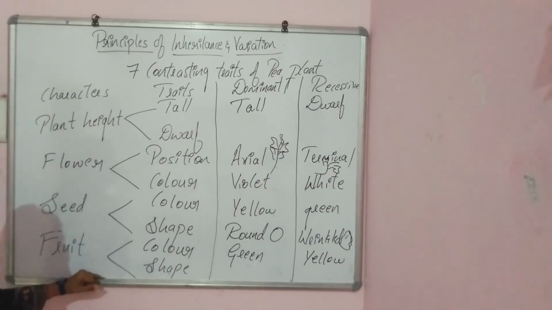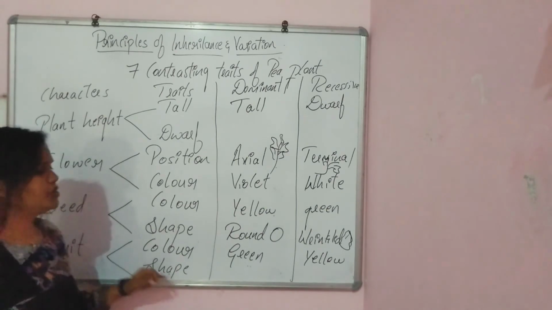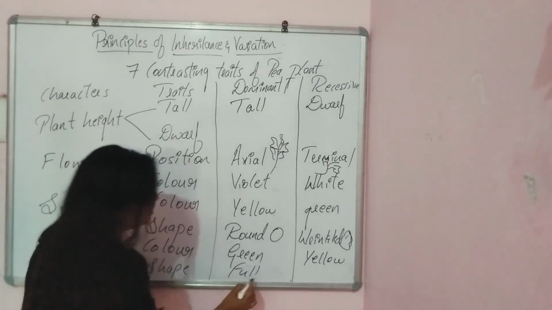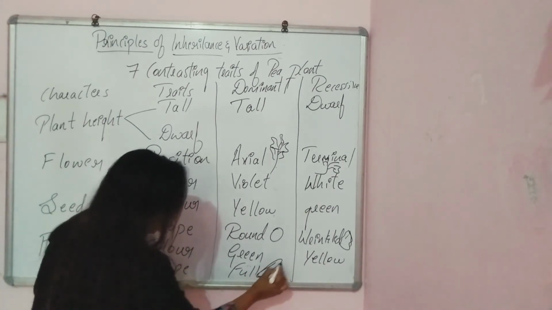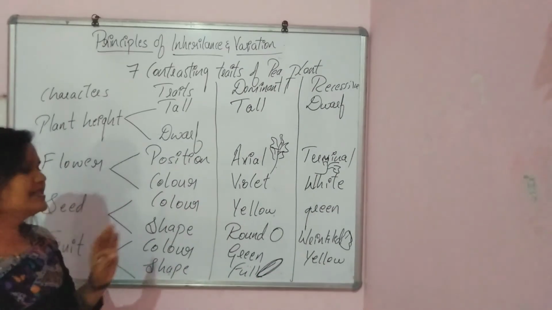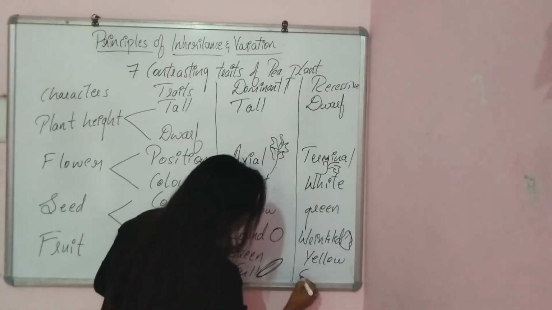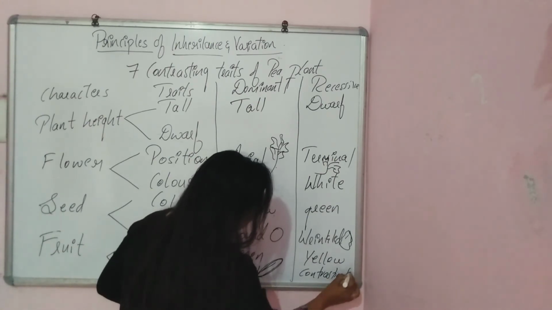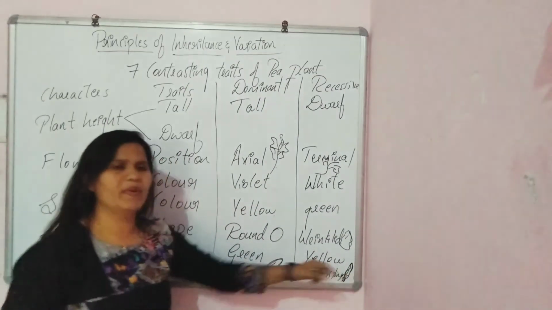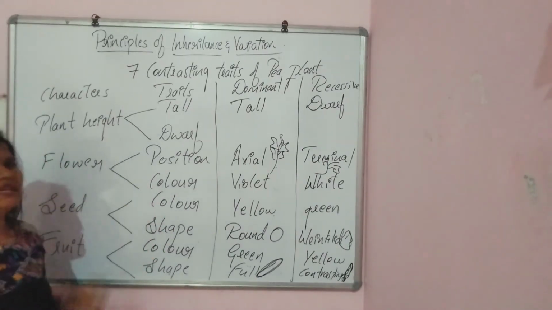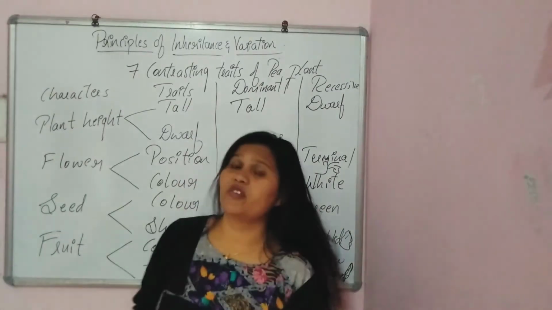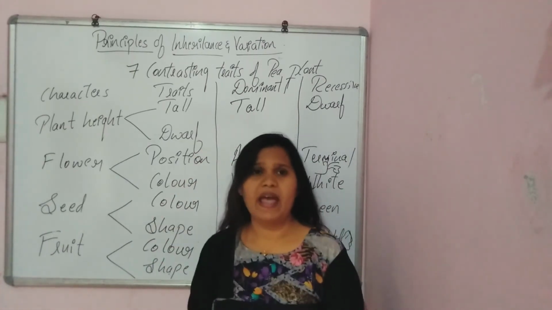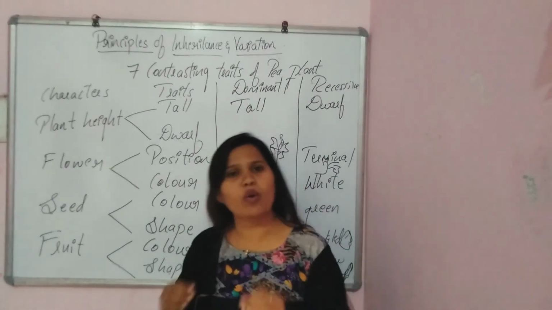And coming to the shape of the fruit, where the shape of the fruit will be full like this, where pod shape, the fruits will be fully like this, and some of them will be contrasting. That will be, some fruits will be like this, wrinkled, but they will be pod like structure. So these are the 7 traits which are given in your NCERT. Please remember these, they are very important and you need to learn this by hook or crook.